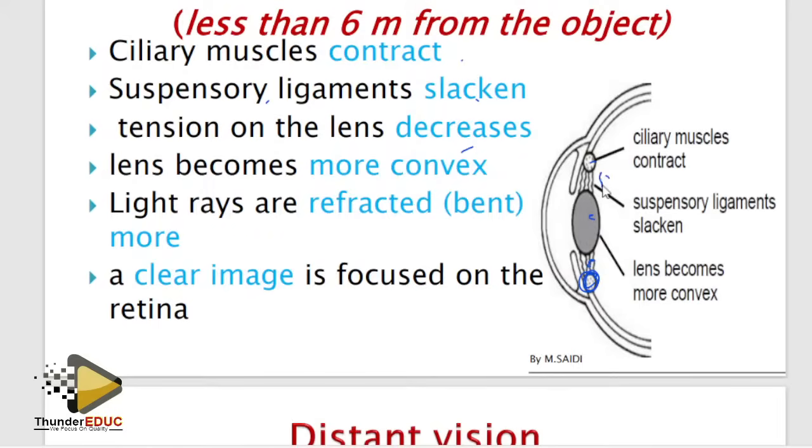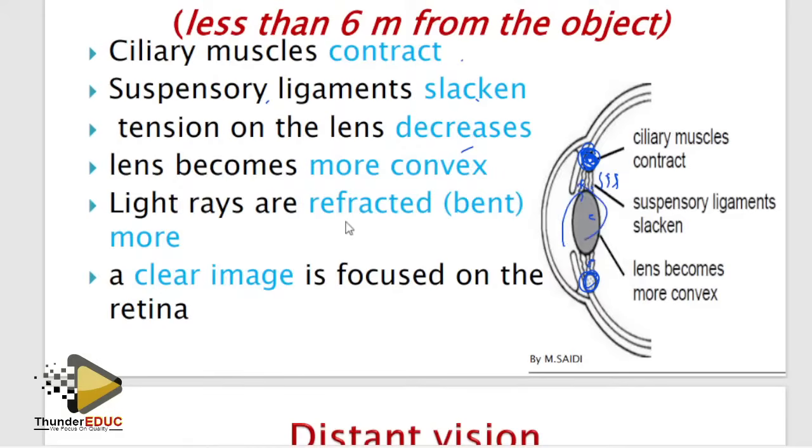You see that they are relaxed. So if this relaxes, this contracts. If this one, we call it taut. If this contracts, this one relaxes. And how do I know that it's a near object? When they talk about more than 6 meters, it is a far object. Less than 6 meters is near. How do you see a near object? You see it big. Therefore, the lens is supposed to be big.